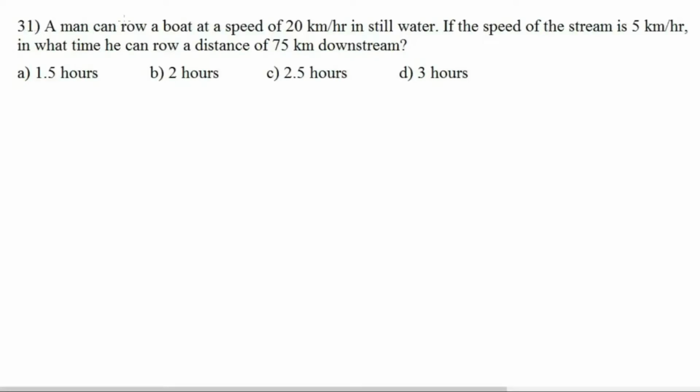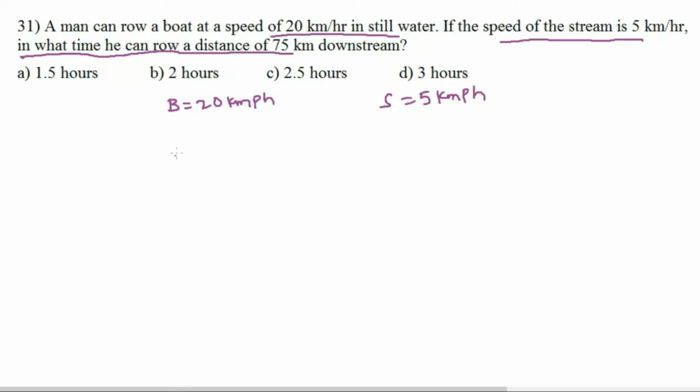Question number 31. A man can row a boat at a speed of 20 km per hour in still water. If the speed of the stream is 5 km per hour, in what time can he row a distance of 75 km downstream? Boat speed in still water is 20 km per hour. Speed of the stream S is equal to 5 km per hour.